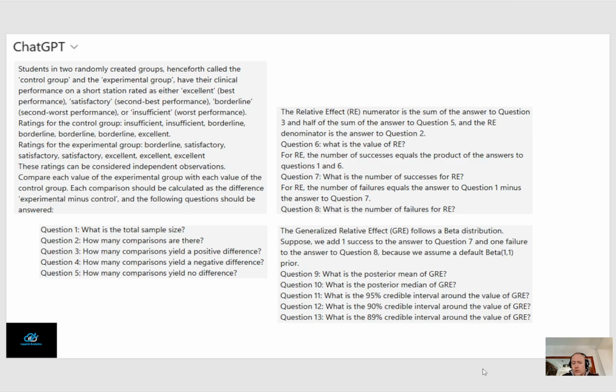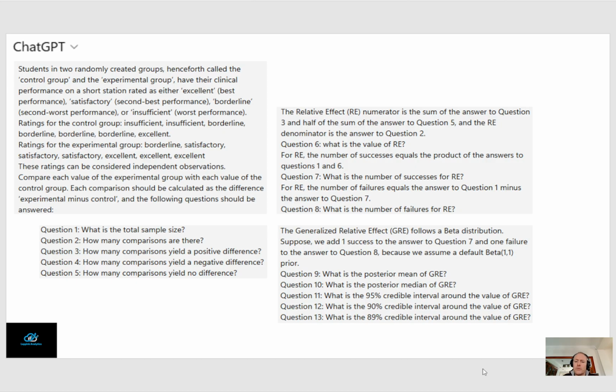And then, based on that information, you get questions 9 to 13 about the central tendency of the generalized relative effect, questions 9 and 10, and some credible intervals, which are not the same as, but similar to confidence intervals that you know in the frequentist school of statistics.